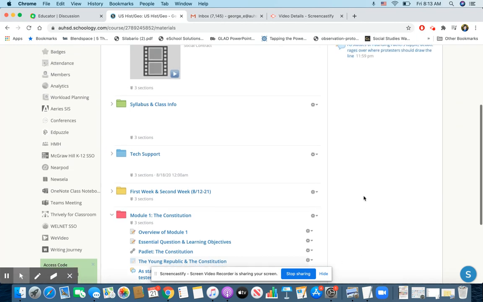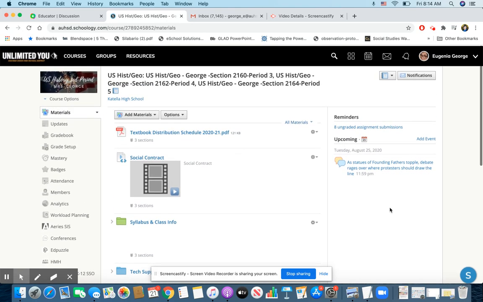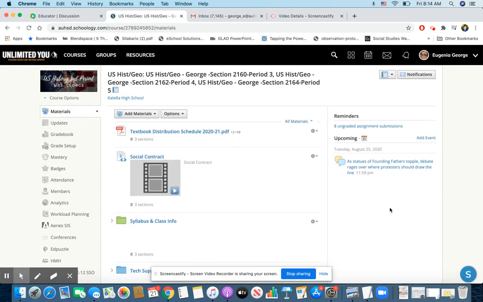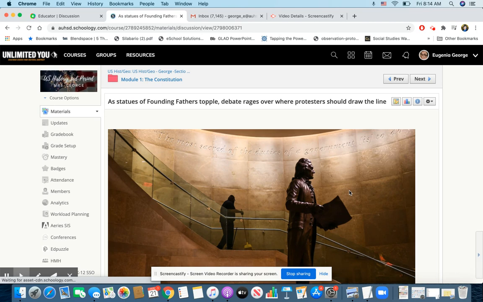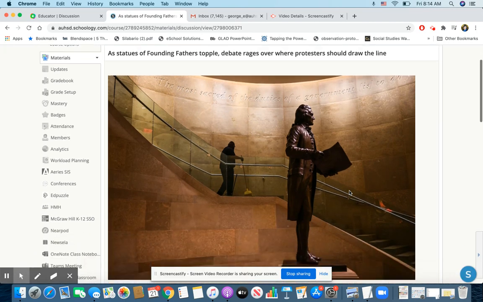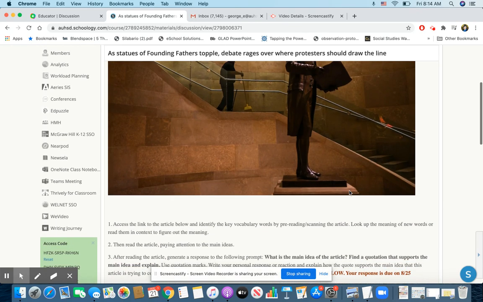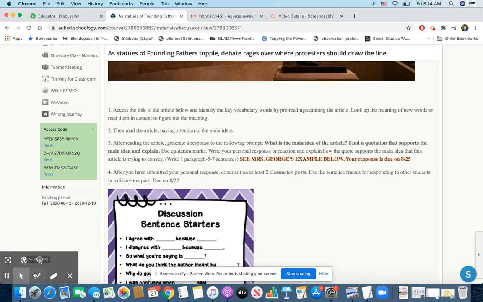Okay. Now, anything that's highlighted in gray means that the teacher has not published. So, if you see something on my screen that looks different than yours, don't worry about it. All right, so here's the assignment. And you have an article that you're going to be reading for this assignment. So let's take a look and see the different steps.